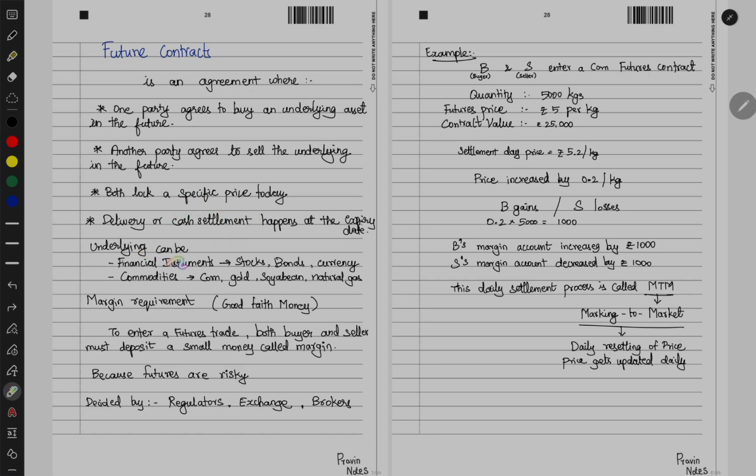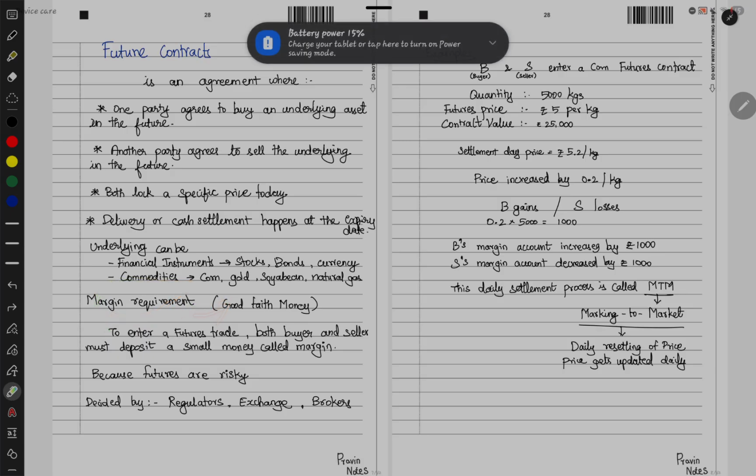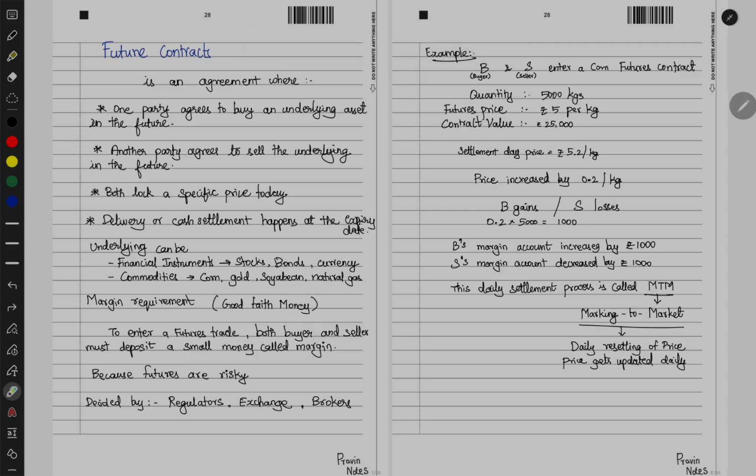Okay, now underlying can be financial instruments and also commodities. Financial instruments are nothing but your stocks, bonds, currencies, whatever is traded in the stock market. Commodities like corn, gold, soybeans, natural gas, or whatever. Now, margin requirement. Margin requirement is nothing but the good faith money. To enter a futures trade, both buyer and seller must deposit a small money called margin. So this is what the margin requirement is.